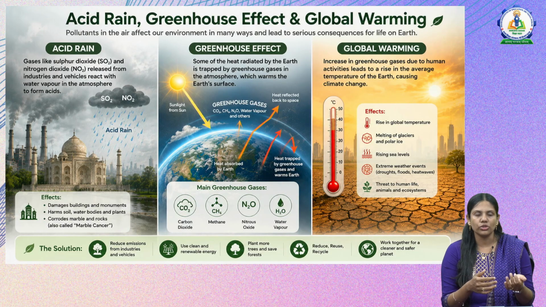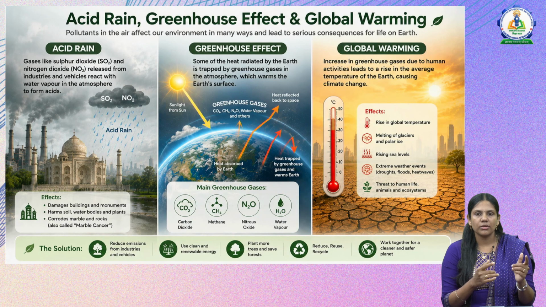And there is a solution also for this. We can try reducing the emissions from the industries and vehicles. We can try to shift from using non-renewable energy sources to renewable energy sources, planting more trees, saving forests, following the principle of reduce, reuse and recycle, and all of us joining together for a cleaner and safer planet. These are some of the solutions for air pollution.